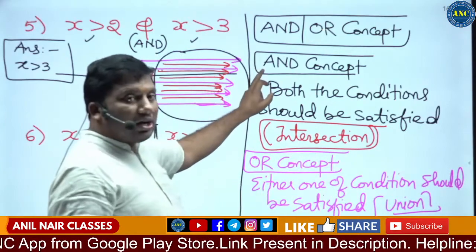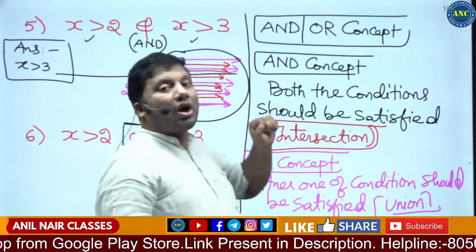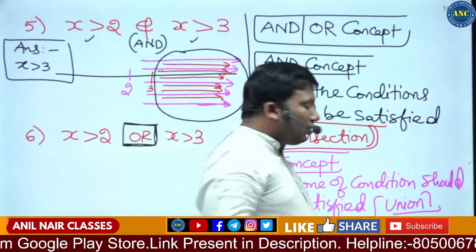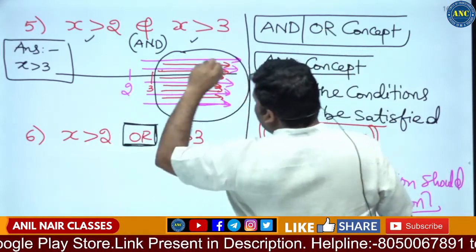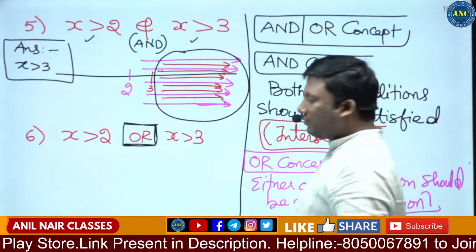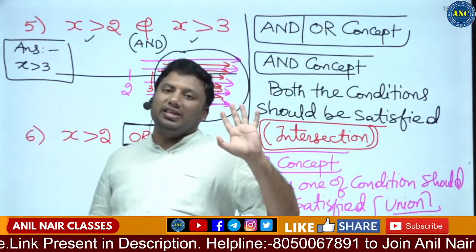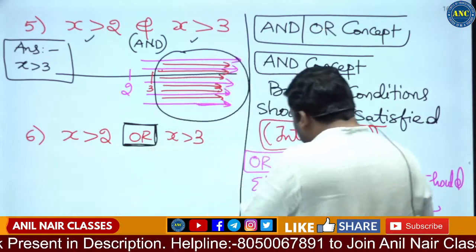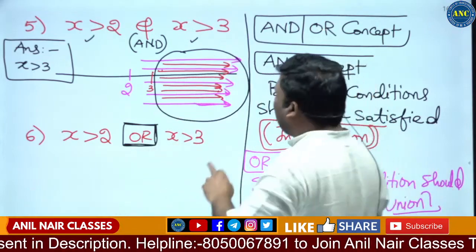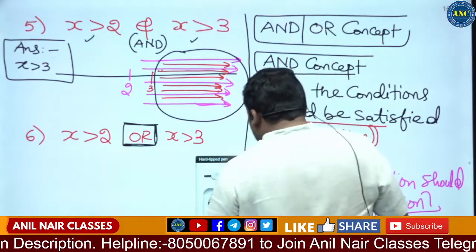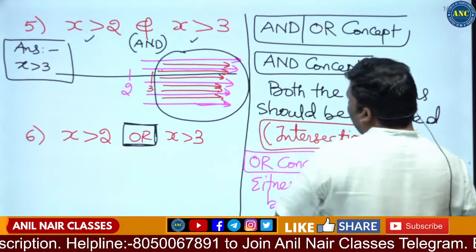In an "and" concept, both the conditions, or all the conditions, should be satisfied. In an "or" concept, only one condition satisfied is enough. The "or" concept is equivalent to a union in set theory, and the "and" concept is equivalent to an intersection in set theory.